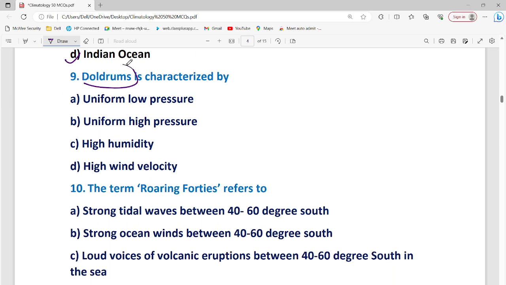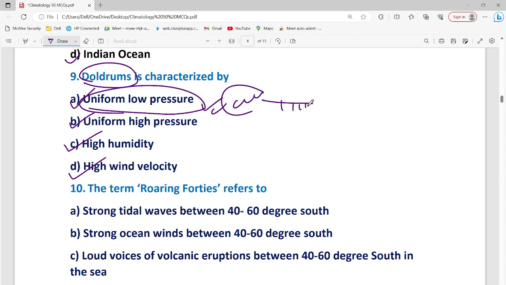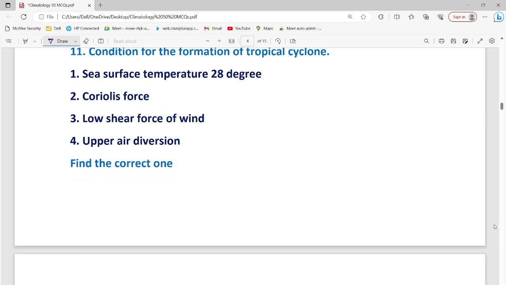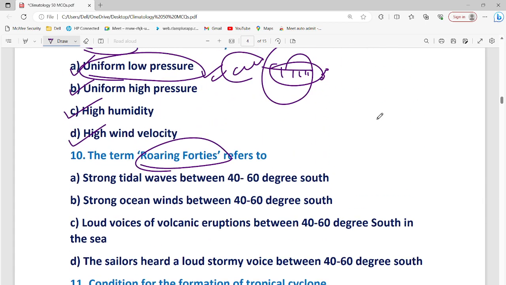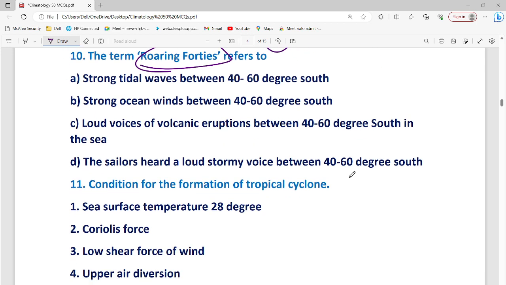Then doldrum is characterized by what? High wind velocity, high humidity, uniform high pressure, or uniform low pressure. It would be uniform low pressure, a calm region over the equator, from 0 to 5 degrees on both sides of the latitude. There the Coriolis force is least, that is why tropical cyclones do not form in that region.